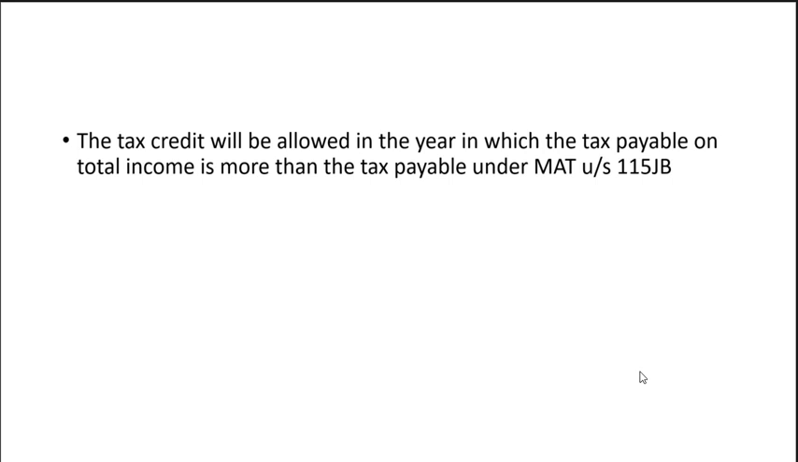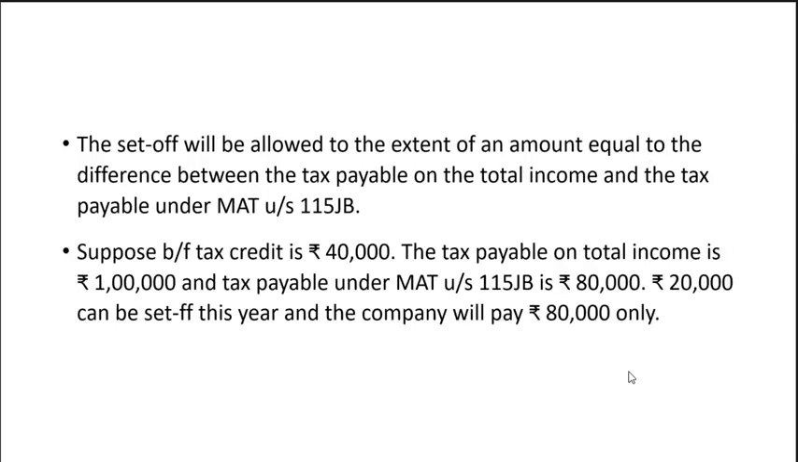The tax credit will be allowed in the year in which the tax payable on total income is more than the tax payable under MAT. The set-off will be allowed to the extent of an amount equal to the difference between the tax payable on the total income and the tax payable under minimum alternate tax.